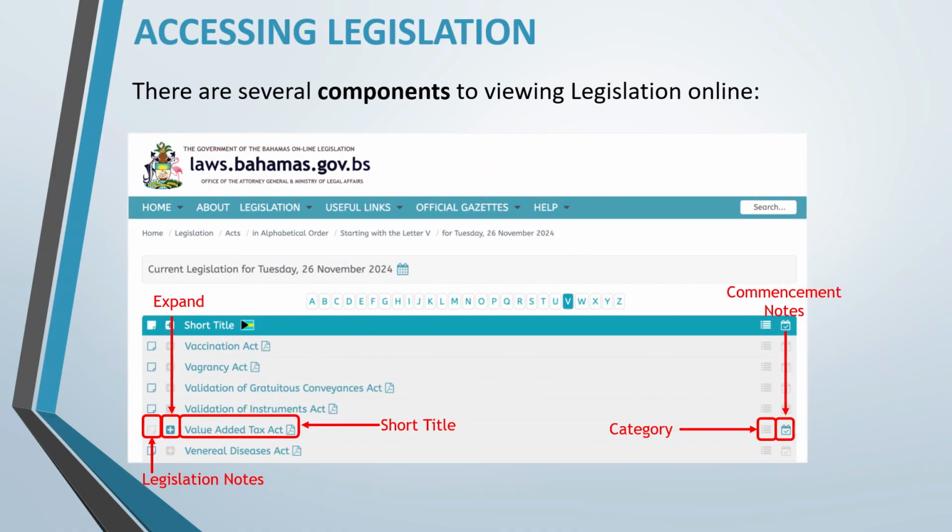The ID number for legislation can be viewed by clicking the box to the far left of the name of the act. Clicking the shaded plus button to the immediate left of the name of the act will expand the view to allow users to view amendments to the act and any orders, regulations, or notices associated with the act. You can also view the category under which the legislation falls by clicking on the first box to the right. The commencement date and information relative to the commencement of the legislation can be viewed by clicking the second box to the right.